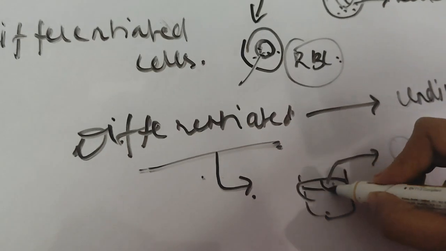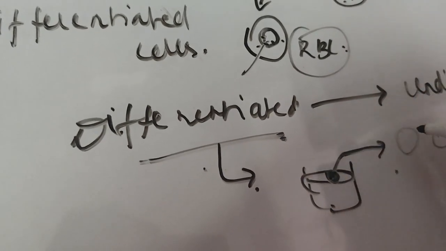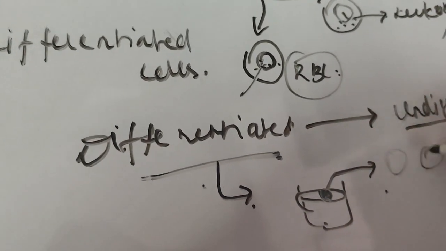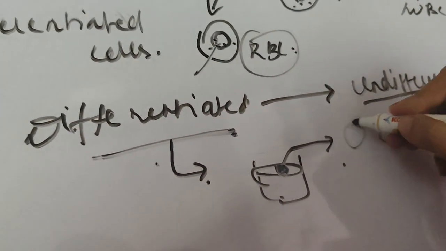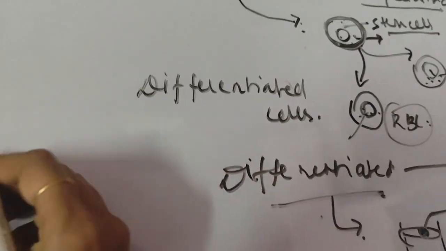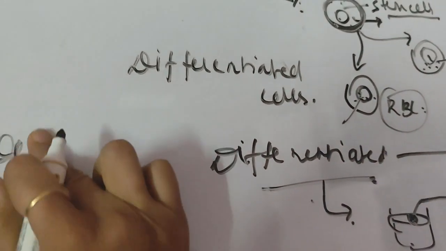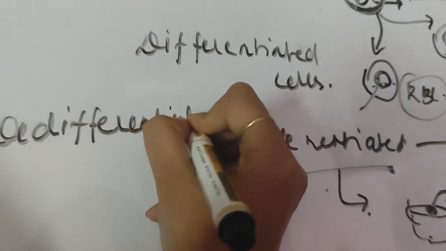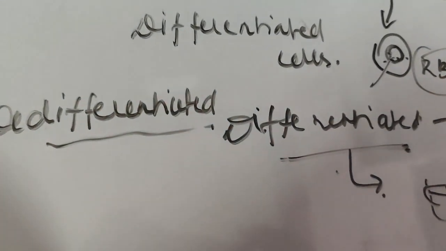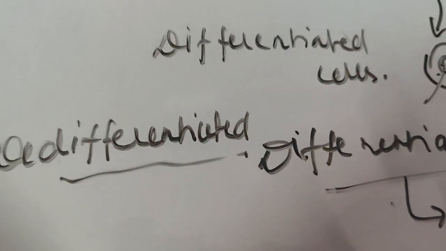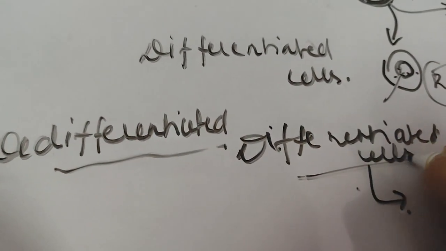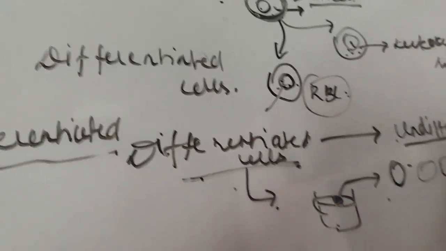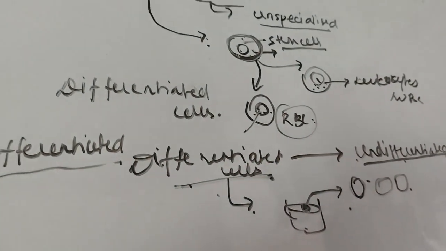So now this differentiated cell has become an undifferentiated cell, meaning it has the capability to divide and to form specialized cells. So we can simply say dedifferentiated cells are those cells which become undifferentiated cells from differentiated cells. When a differentiated cell reverts back to the undifferentiated form, it is known as dedifferentiation.